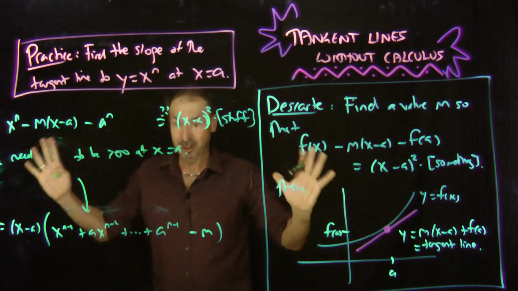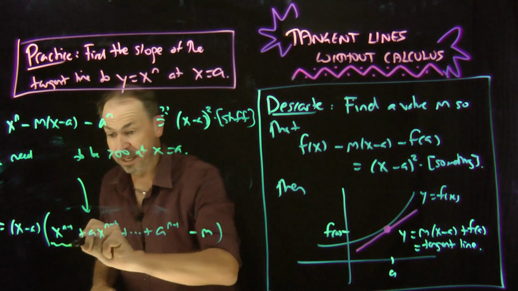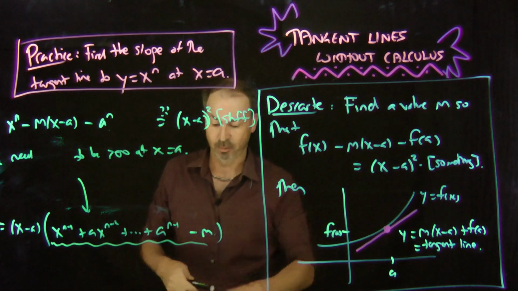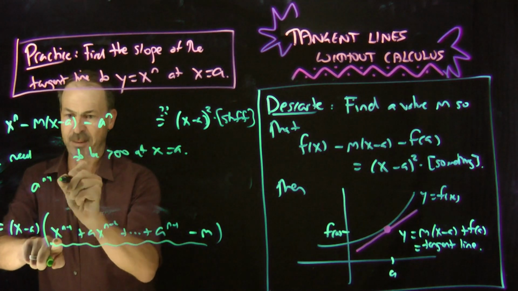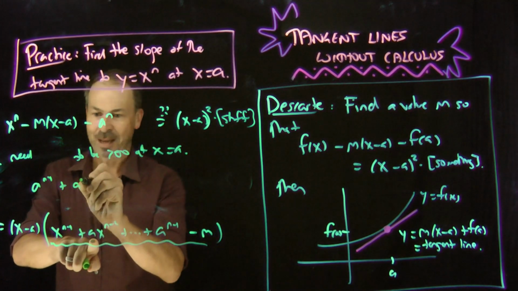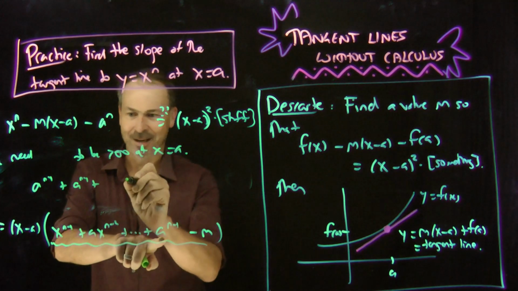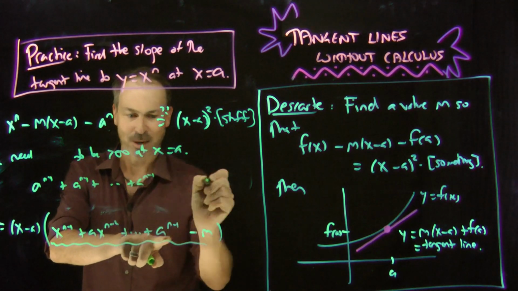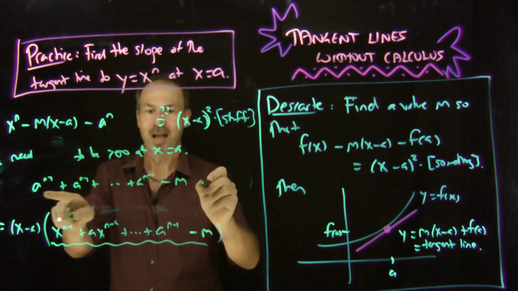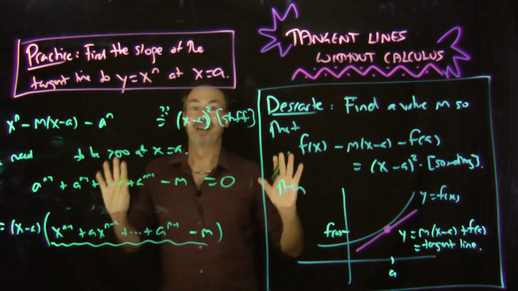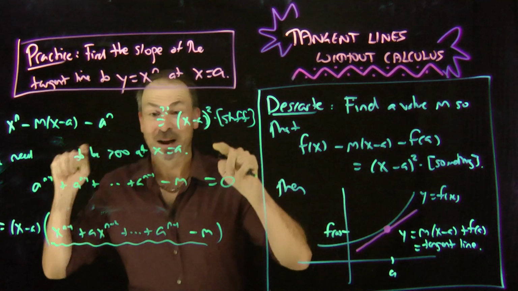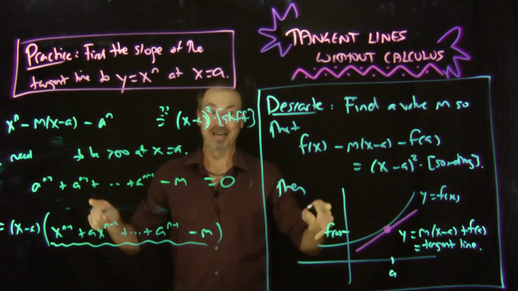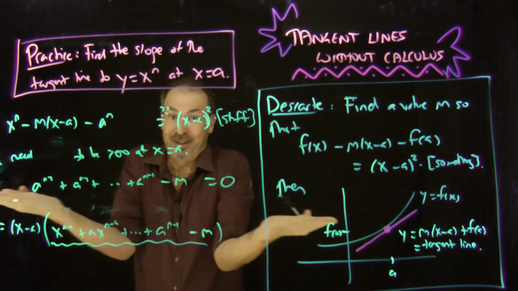So let me just do that. Let me do what that says. I need all this to be 0 if I actually put in x equals a. So put x equals a to the n minus 1, plus a to the n minus 2 times a, and so on, plus a to the n minus 1, there was no x's, equals m. I need all that to be 0 if there's any hope of a value of m working. In which case, that tells me what m should be. And by the general theory of Descartes stuff, this should be working.